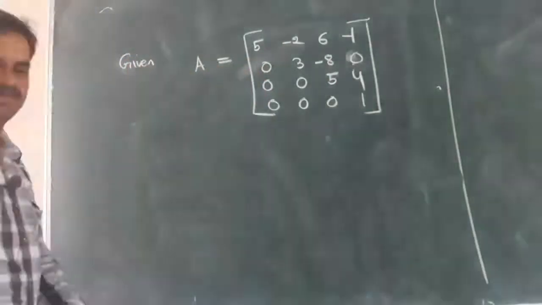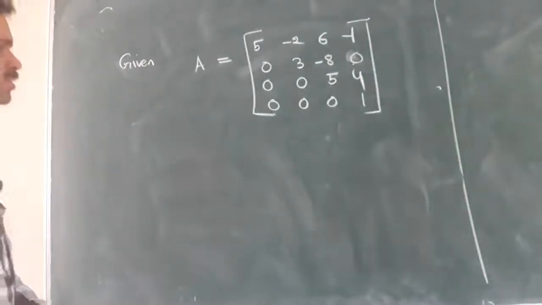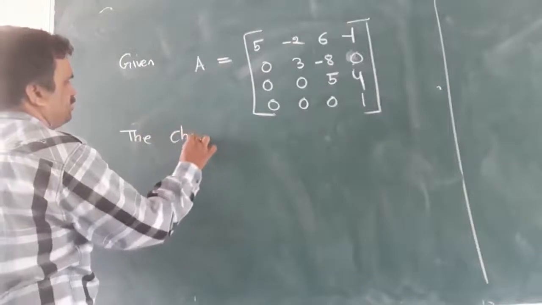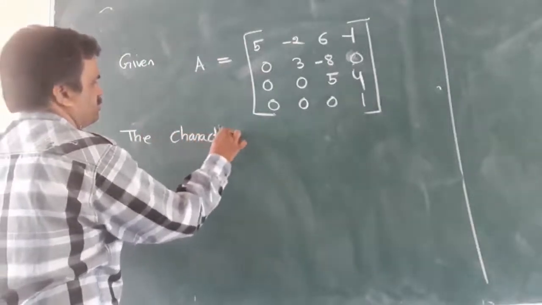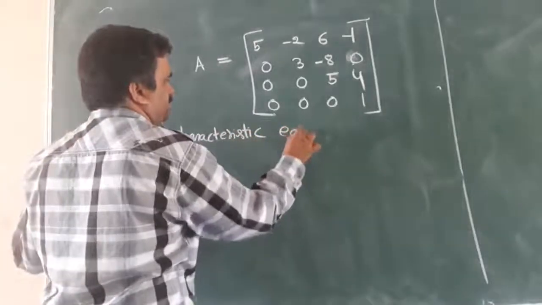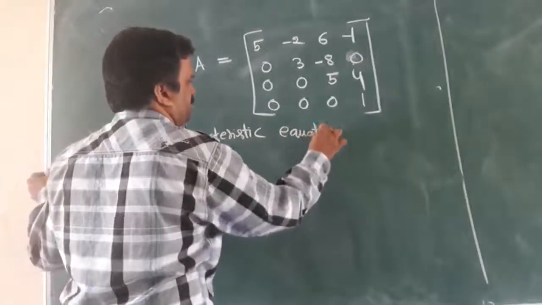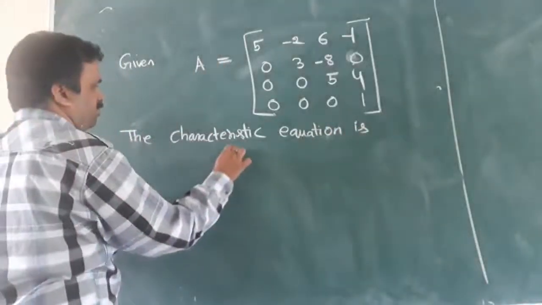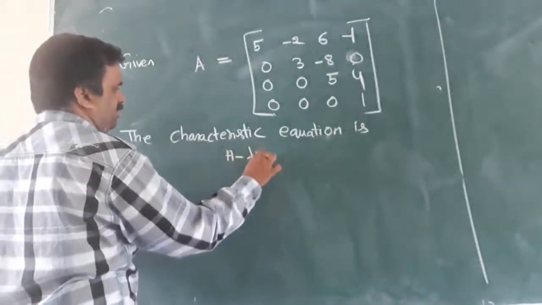The characteristic equation is |A minus lambda I| equal to 0.